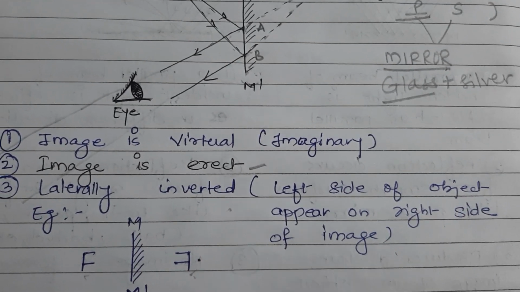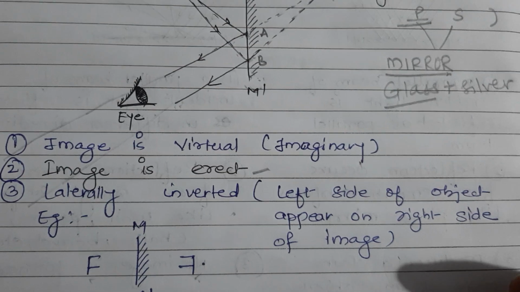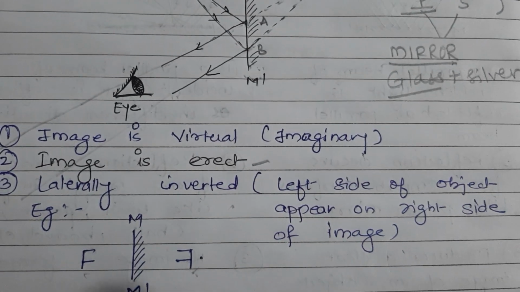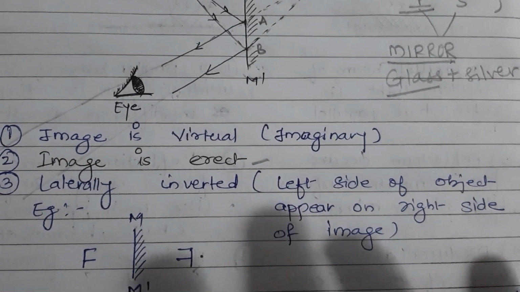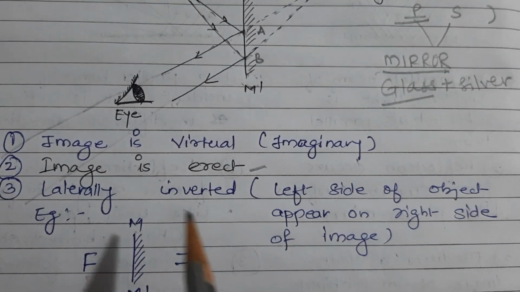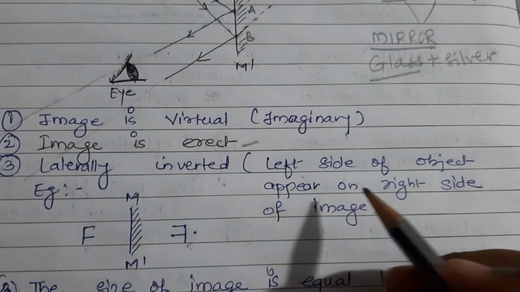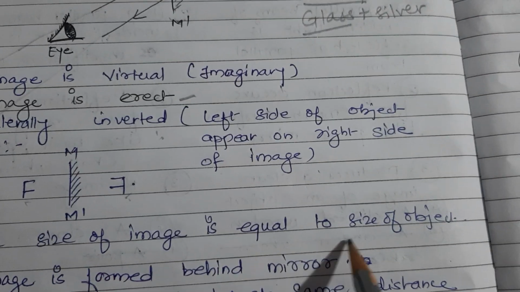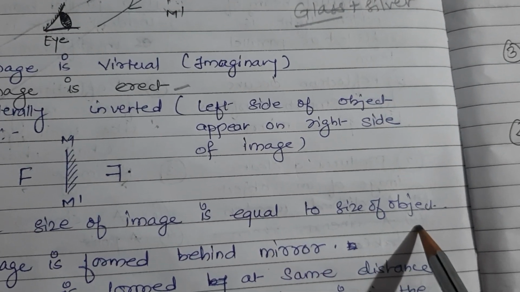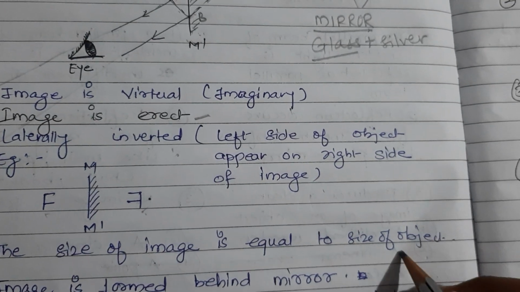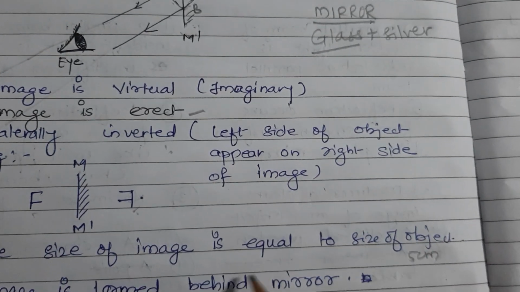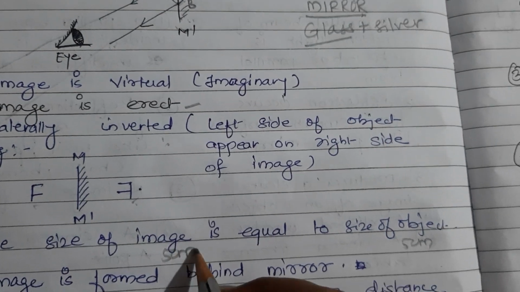For example, when you see yourself in the mirror and you raise your left hand, your image will raise the right hand. So this type of image is known as laterally inverted image. The size of the image is equal to the size of the object. Object जितना बड़ा होगा, suppose 5 centimeter tall, the image will also be 5 centimeter tall.